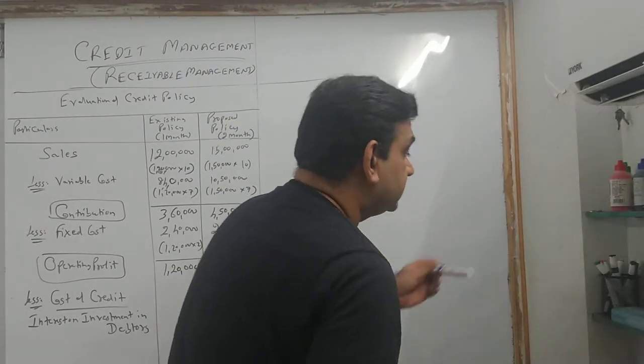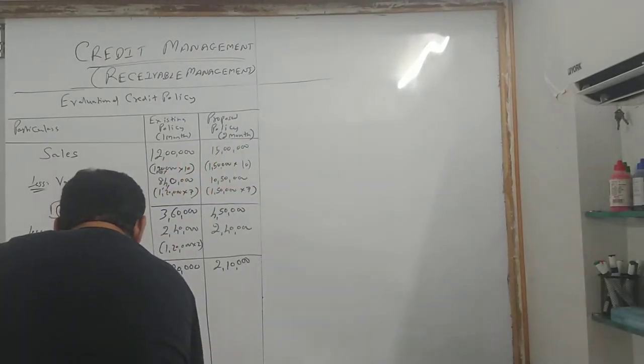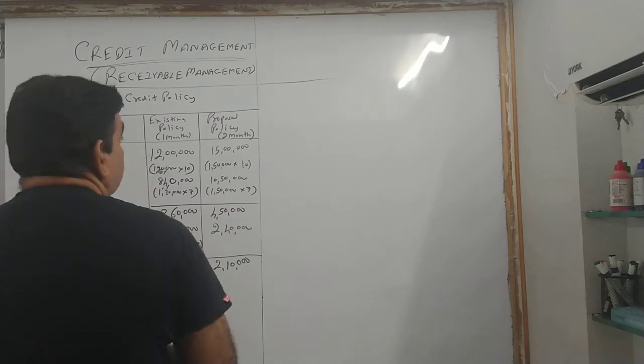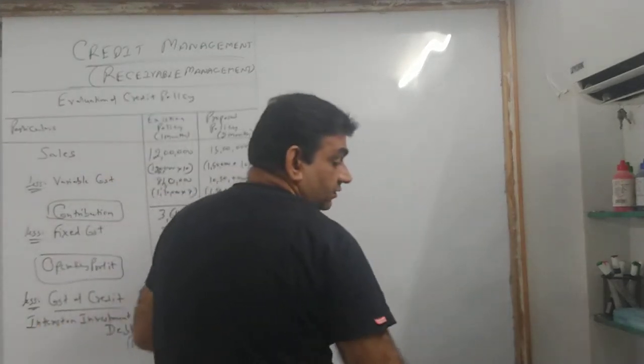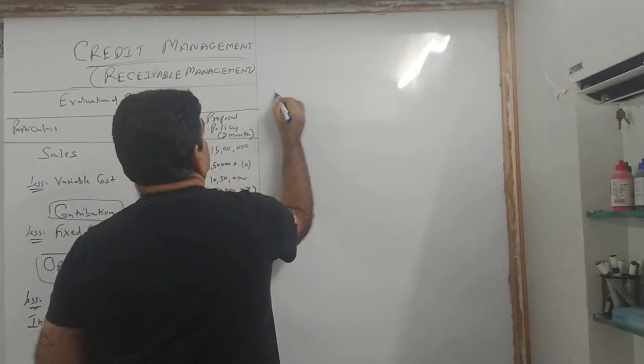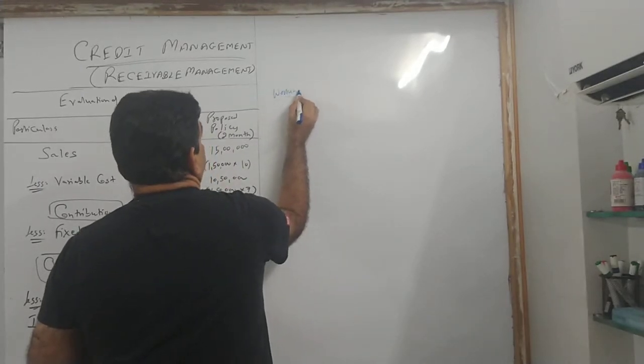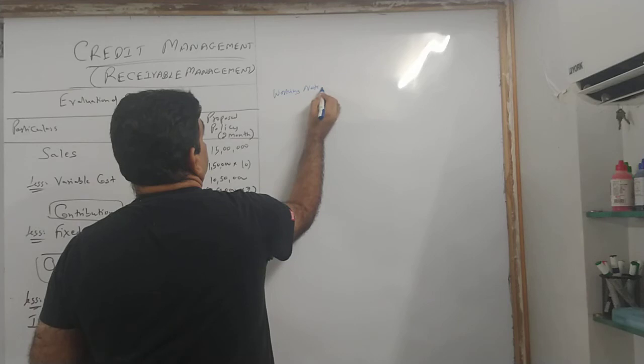For this, we will prepare a working note. ठीक है? कैसे करना? We'll see it in some time. Working note.